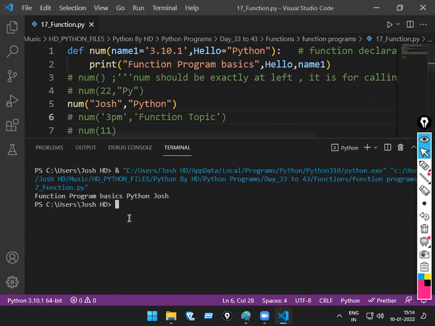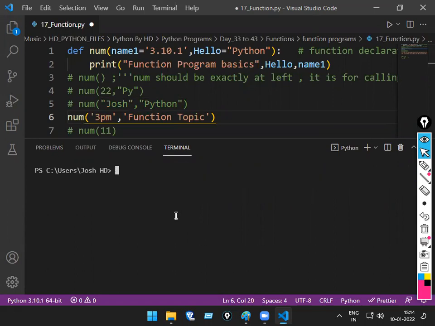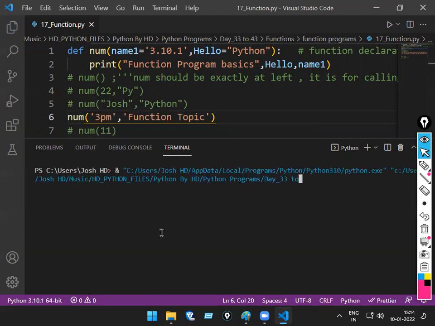Python space Josh. Function program basics, function topic space 3.10.1. Yes or no?